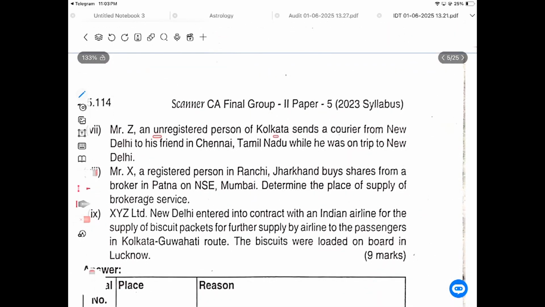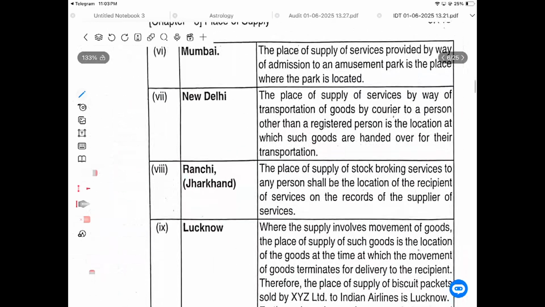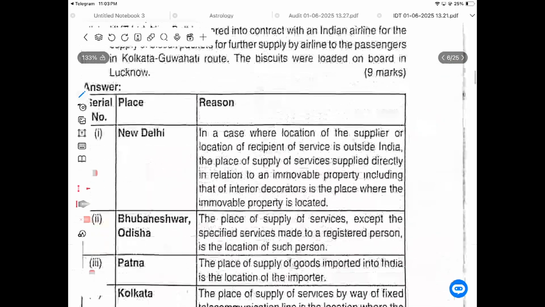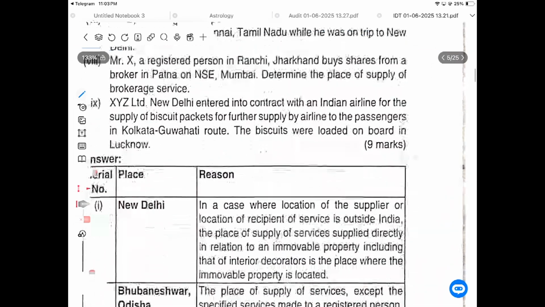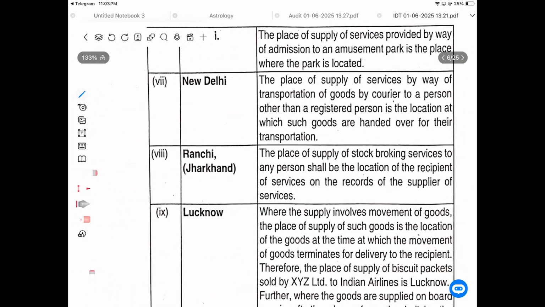An unregistered person in Kolkata sends a courier from New Delhi to his friend in Chennai. So New Delhi. The place of supply of service by way of transportation of goods by courier to a person other than a registered person is the location at which the goods are handed over for transportation. Then Mr. X, registered person in Ranchi, buys shares. So here Ranchi, because he is a registered person. The place of supply of stock broking services to any person shall be the location of the recipient of service on the records of the supplier of the service.